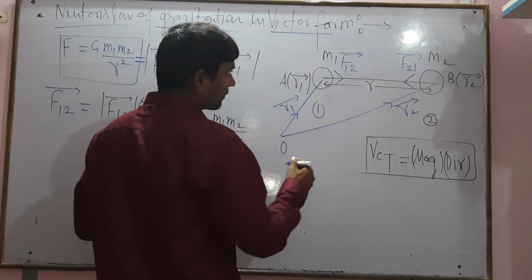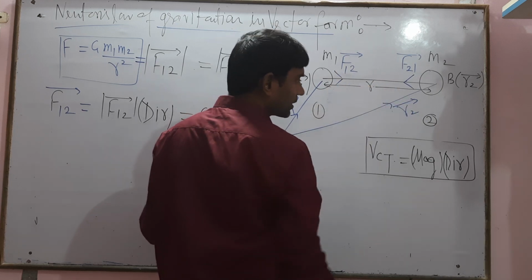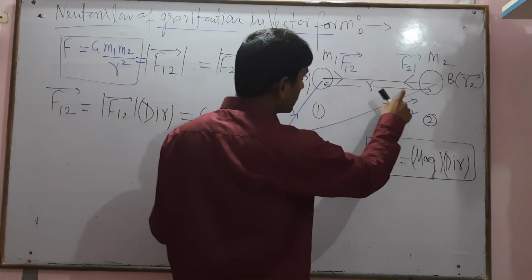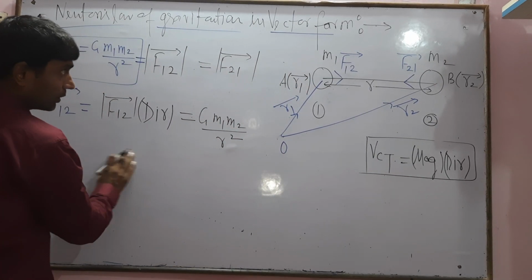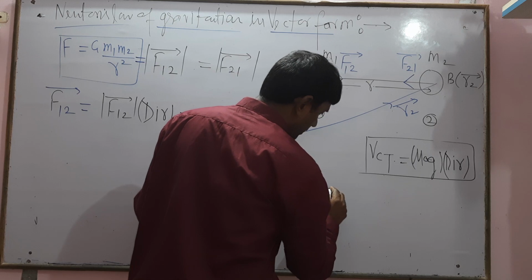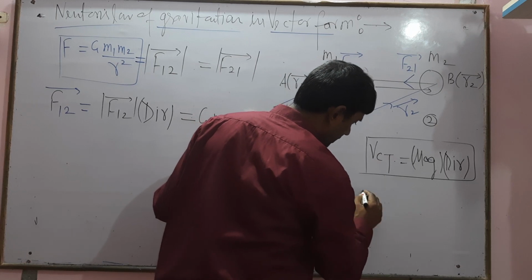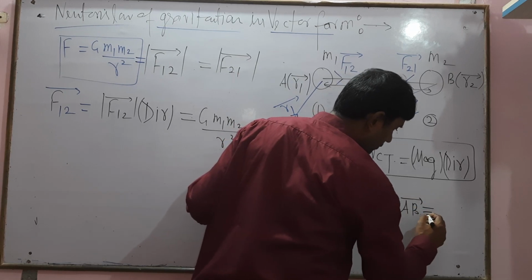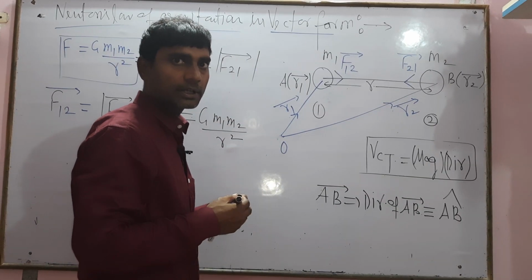So we want the direction of a force F of 1 2, from A to B. The direction of the force is A to B, or we can just say the AB vector. So the direction of AB vector will be equal to AB vector cap.